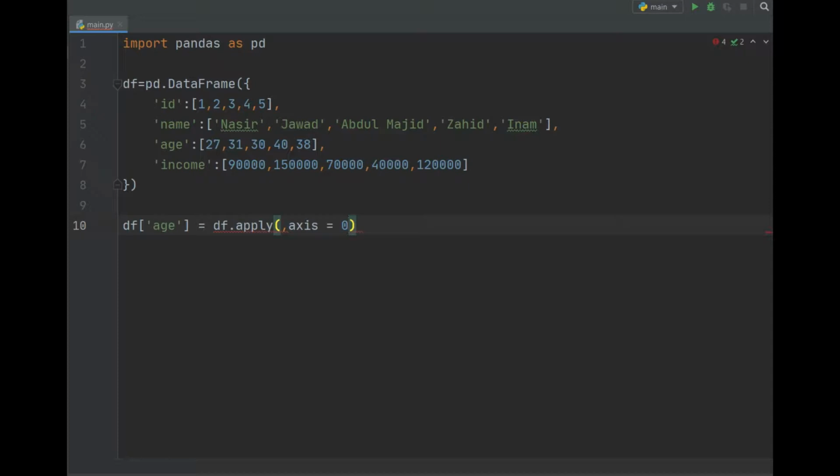We want row wise. Basically we want to add 3 to each age, so it is row wise, therefore inside the axis I write 1.